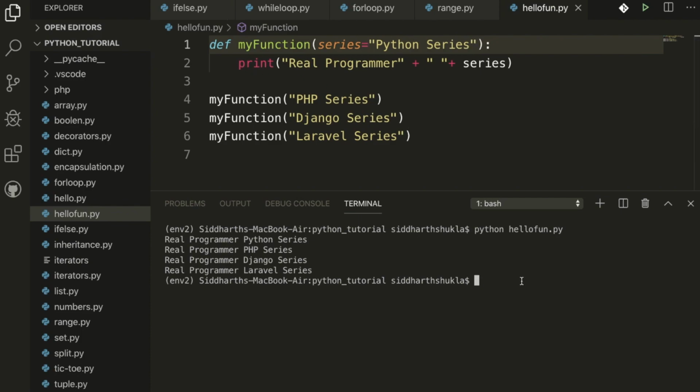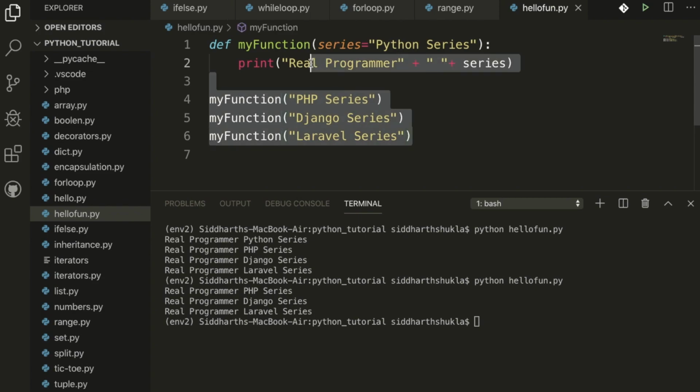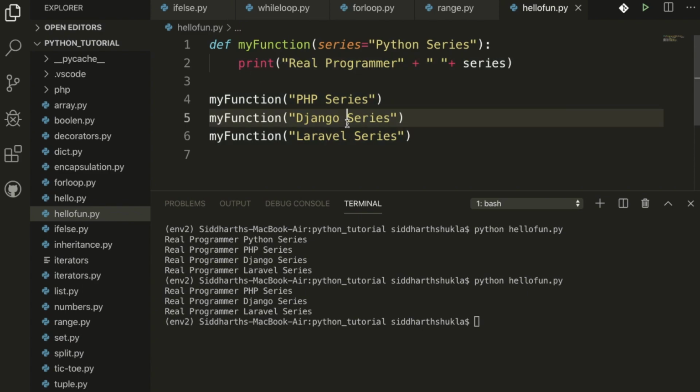Now guess what result we get? Guess. PHP series, Django series, and Laravel series. Just a simple example. Real programmer PHP series, Django series, real programmer Laravel series. We get this result because we are using the default, but we are not passing it. So we are replacing Python with PHP, Django, Laravel. So real programmer Python series is replaced by the PHP series, Django series, and Laravel series. Hope this is clear for you.